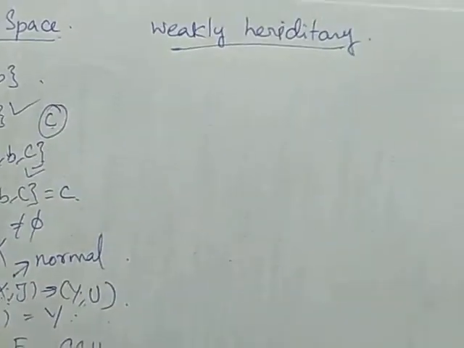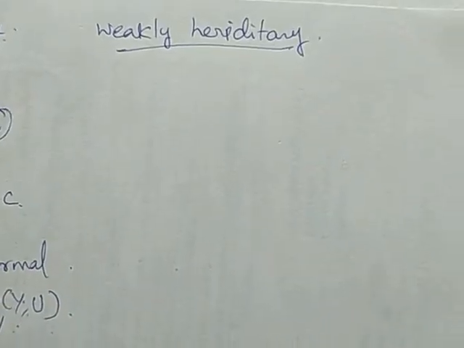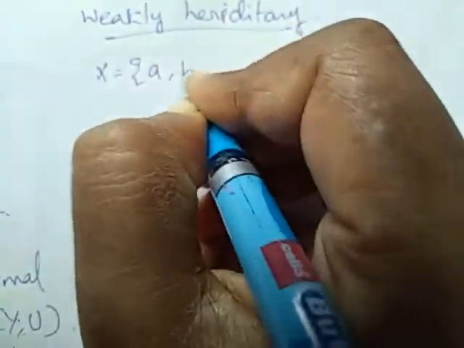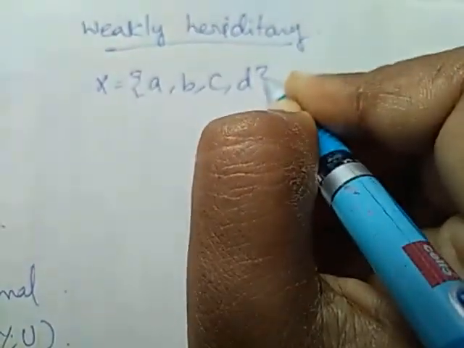A normal space is not hereditary but it is weakly hereditary. To show that (X, tau) is a normal space and it is not hereditary, I am considering an example. Let X be equal to A, B, C and D.